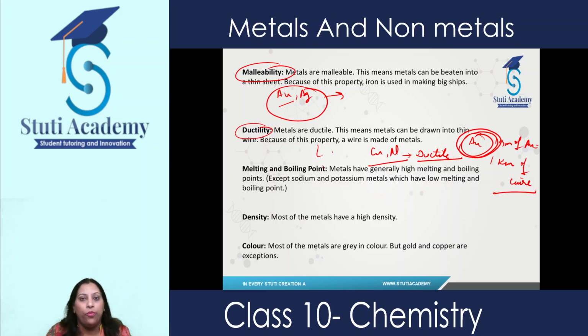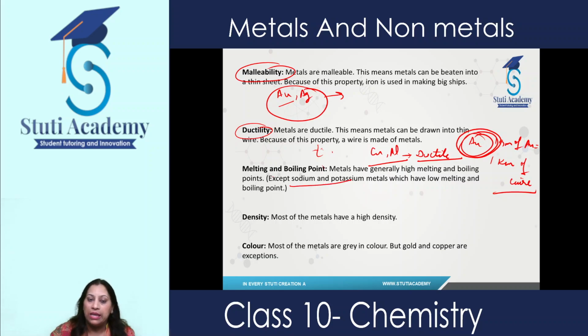Then melting and boiling point. All metals have high melting and boiling point due to, again, the presence of strong forces of attraction. Their melting and boiling point is quite very high. Except sodium and potassium, they have very low melting and boiling point.